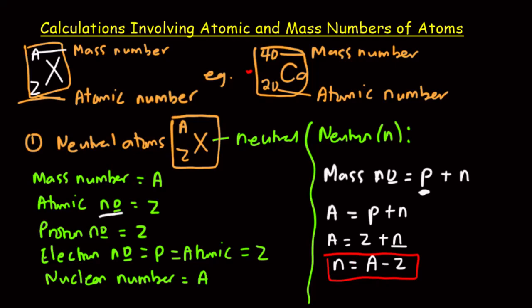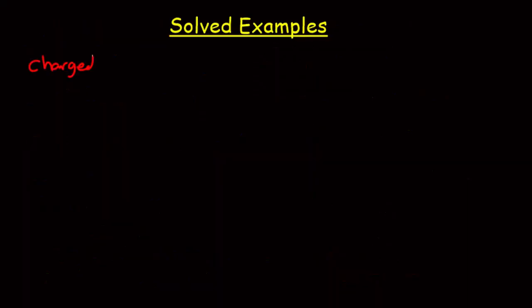Now, all these calculations are for when we are dealing with neutral atoms. Now, let's look at when we are dealing with charged atoms. So that is the second item.